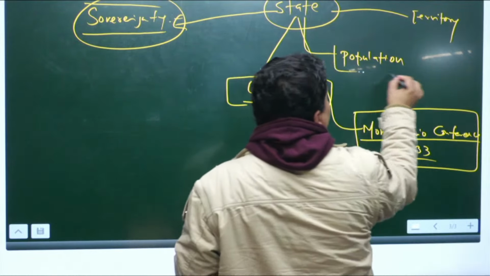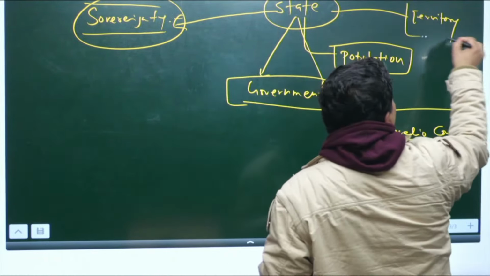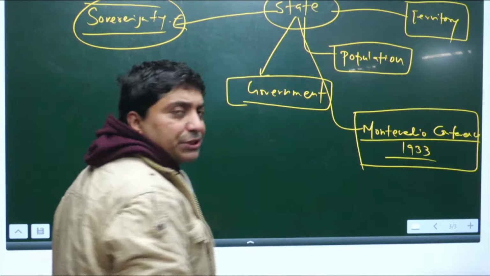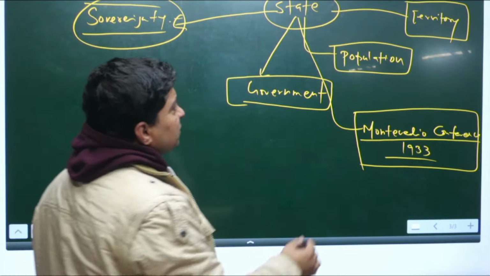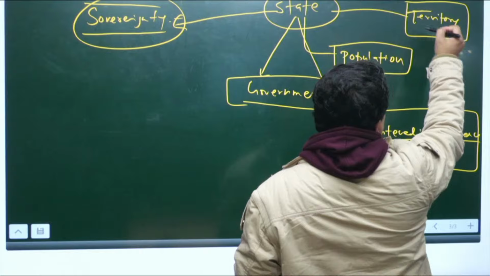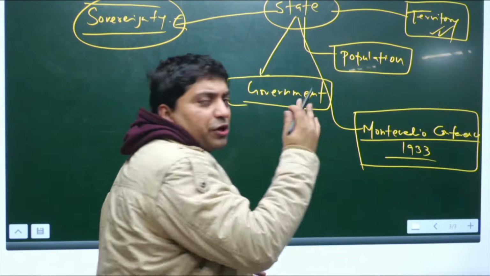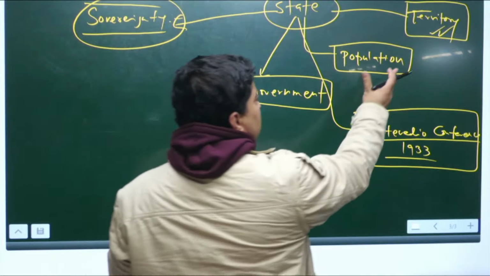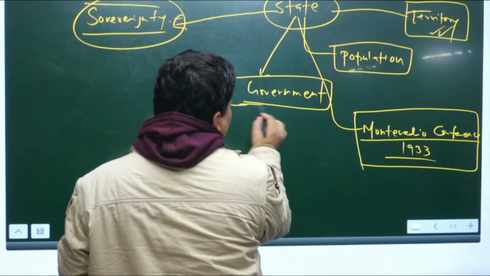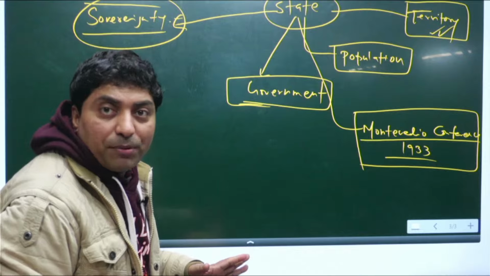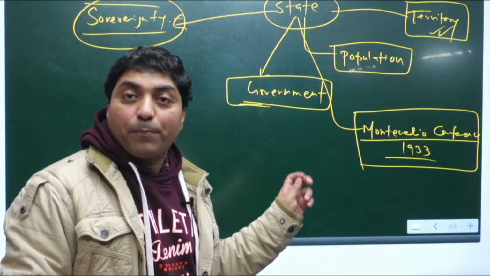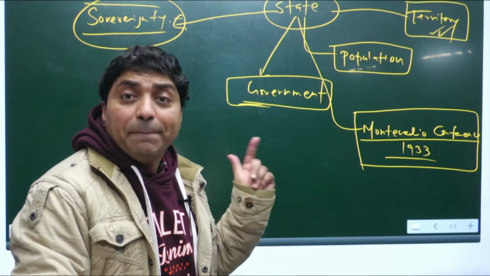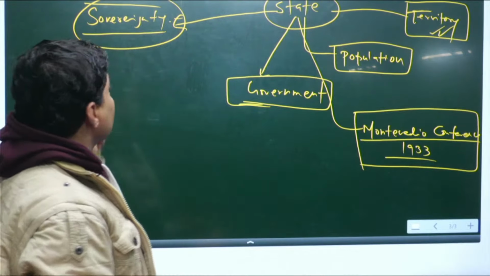It should have a mass population, and it should have a defined territory. Defined territory, you are much aware, that is geographical. It must have defined geography. It must have its own population and its own government. What is the important part which an independent state possesses? That is sovereignty.